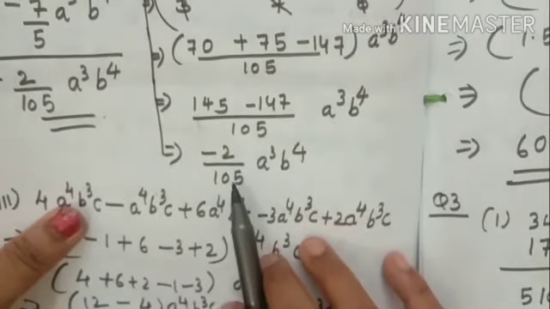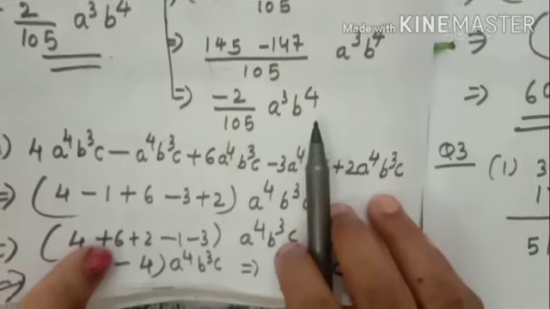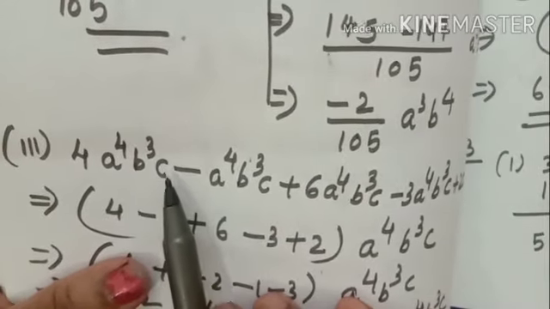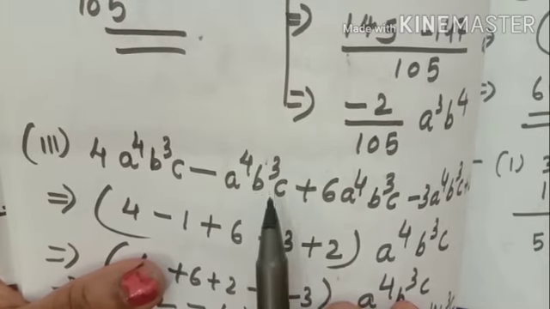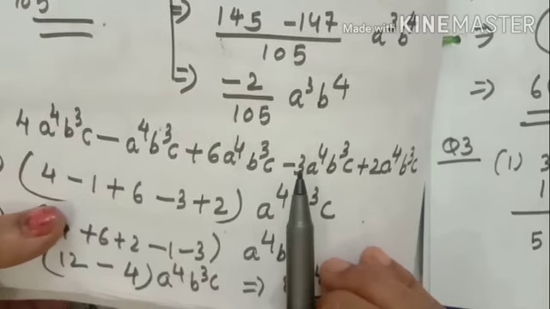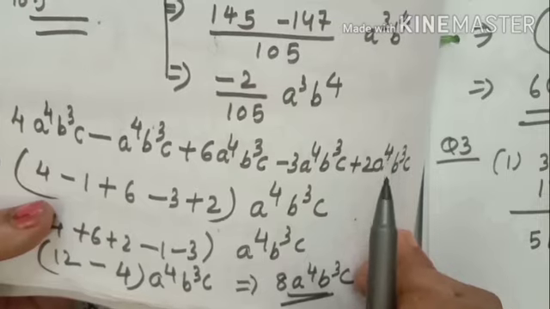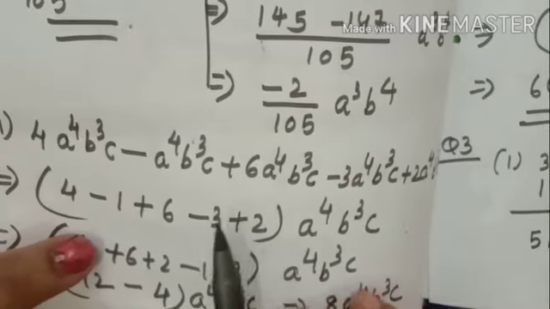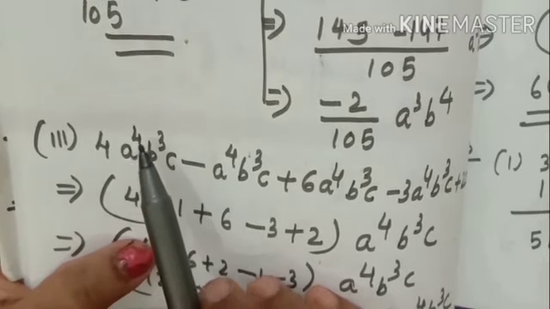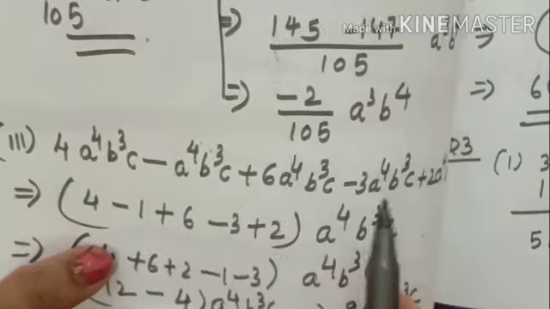You will get minus 2 divided by 105, a cube b raised to 4. Next, 4a raised to 4 b raised to 3c minus a raised to 4 b raised to 3c plus 6a raised to 4 b raised to 3c minus 3a raised to 4 b raised to 3c plus 2a raised to 4 b raised to 3c. Same, like terms only, because here it is a raised to 4 b raised to 3c everywhere.